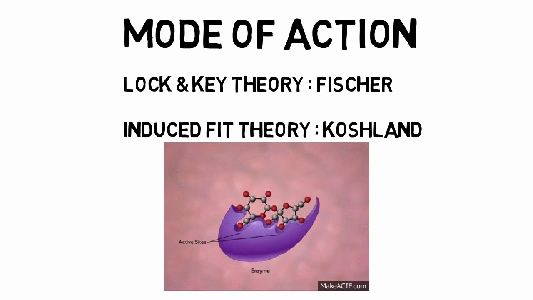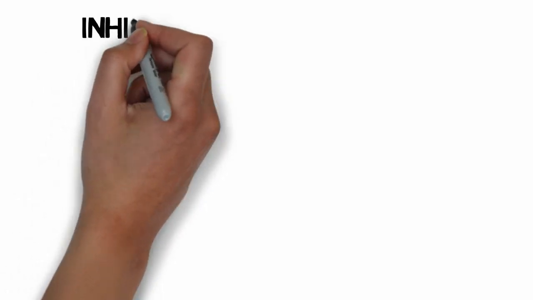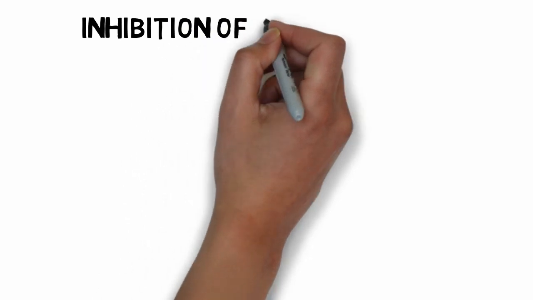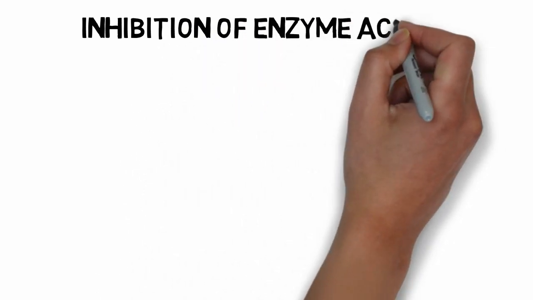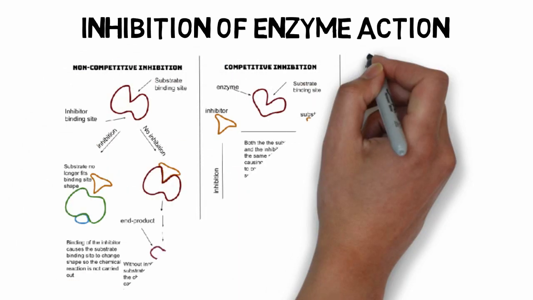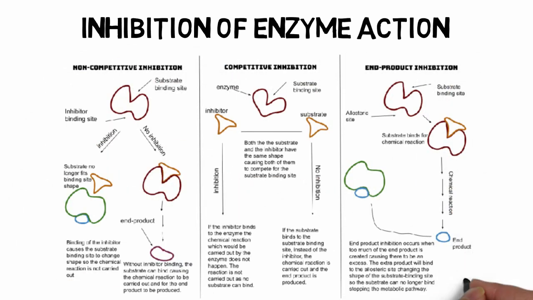Now coming to our next topic, that is the inhibition of enzyme action. So the inhibition of enzymes is generally of three types: non-competitive inhibition, competitive inhibition and end product inhibition. In case of the non-competitive inhibition, there is an inhibitor binding site, and if there is an inhibitor, then the structure of the active site will be different and the substrate cannot bind to the enzyme.